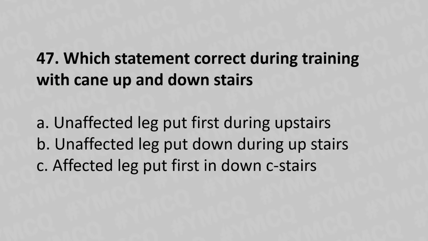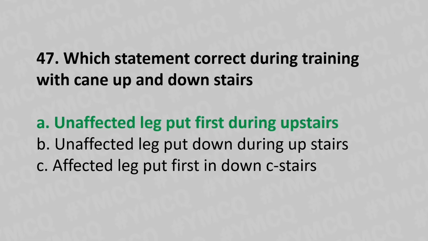Moving to our 47th question. Which statement is correct during the training with cane up and down stairs? Option A, unaffected leg put first during the upstairs. Option B, unaffected leg put down during the upstairs. Option C, affected leg put down in downstairs. And the answer is option A, unaffected leg put first during the upstairs.